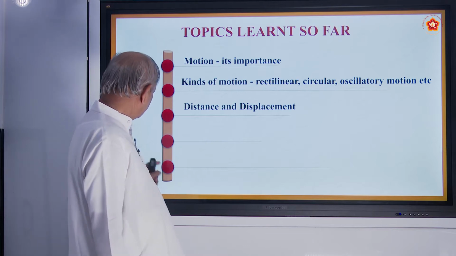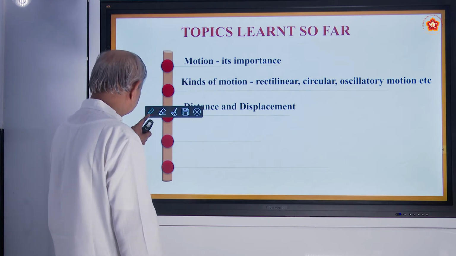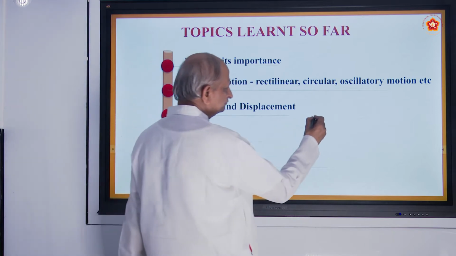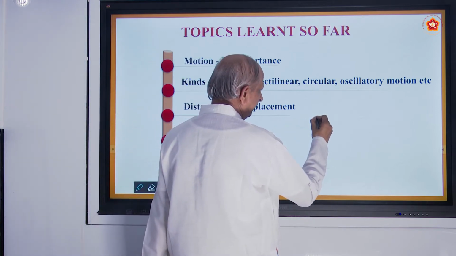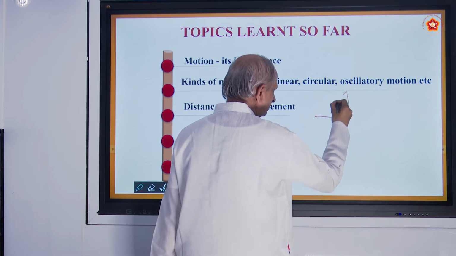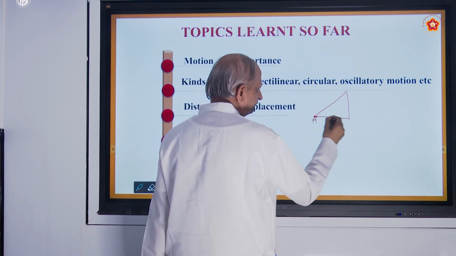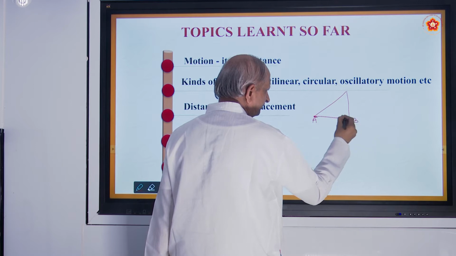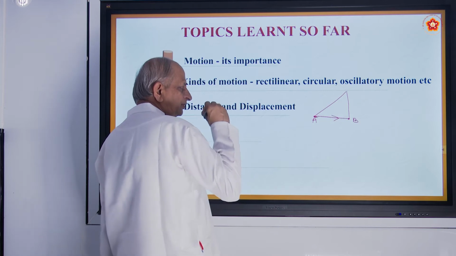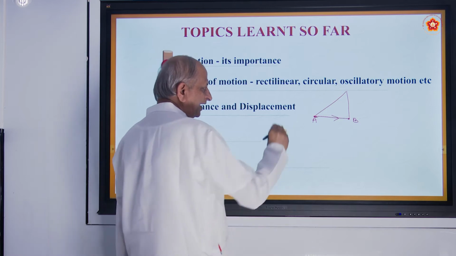Suppose a body moves from one point, say point A, comes to a point called B. We say the body moves in the eastern direction.